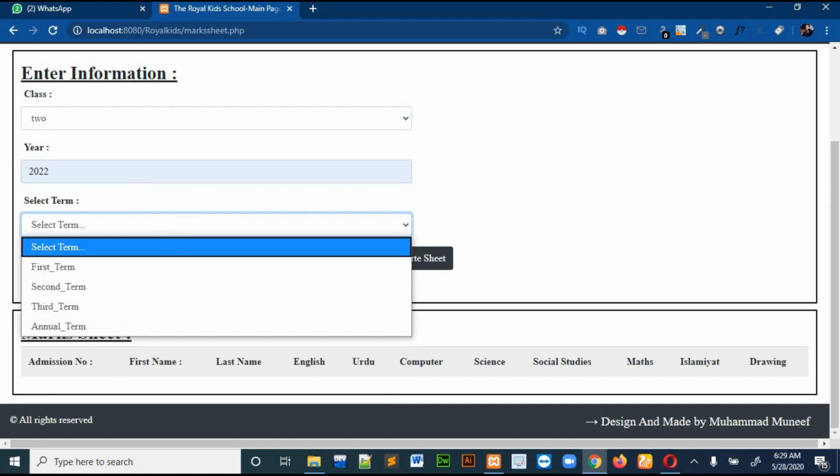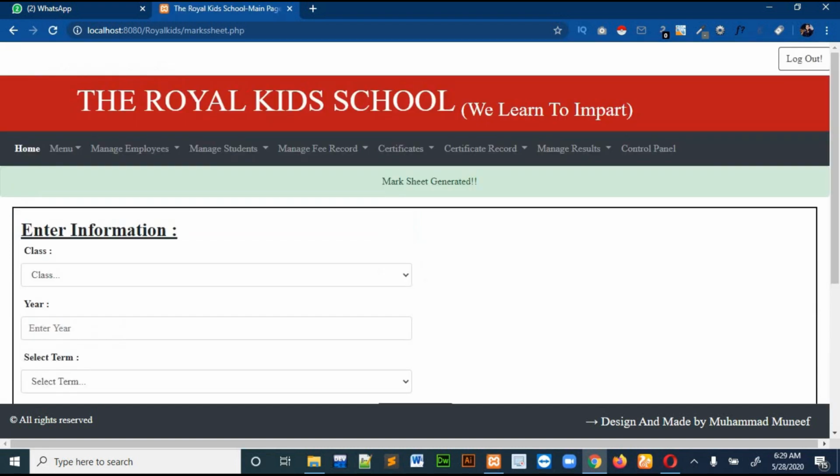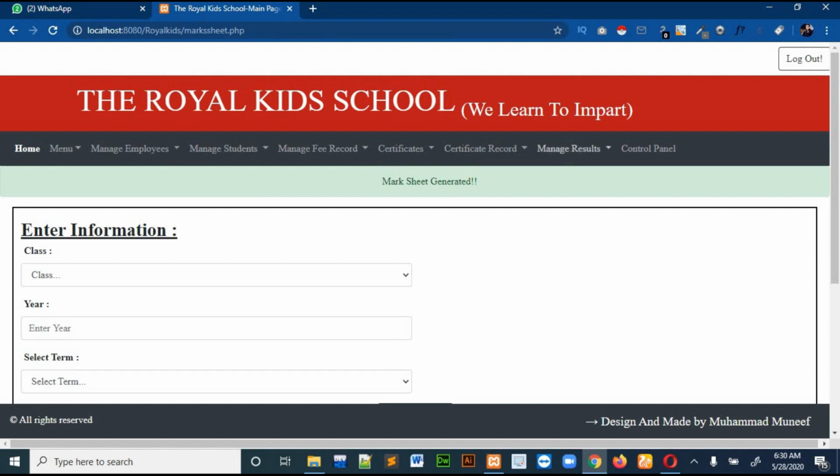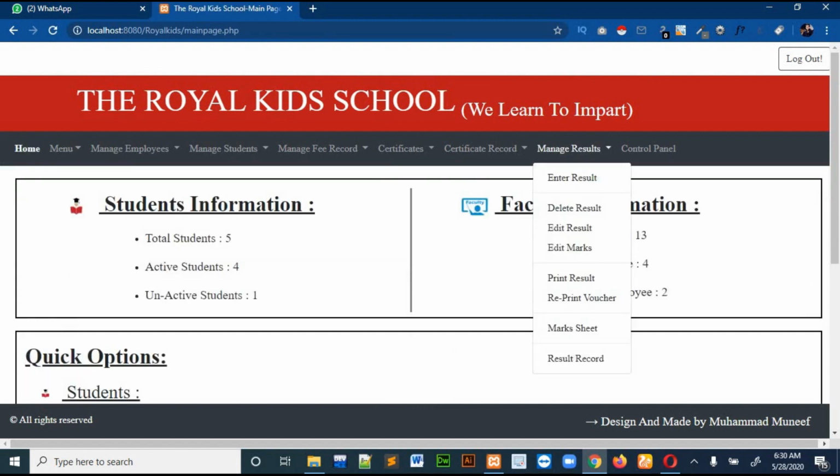I will enter those things again and generate the sheet. So you will see there is the sheet. You will just press Control P and then take a print of the sheet, and then you can enter the marks by yourself.